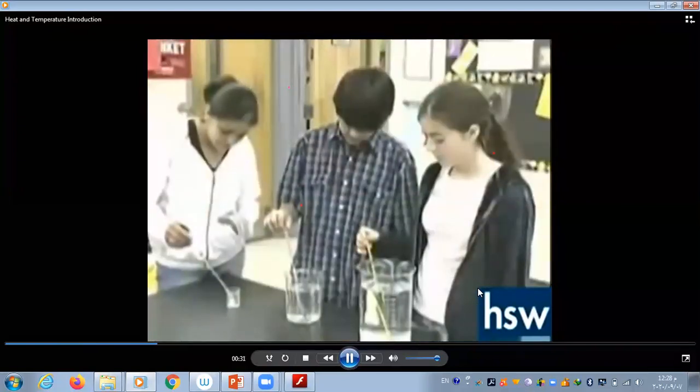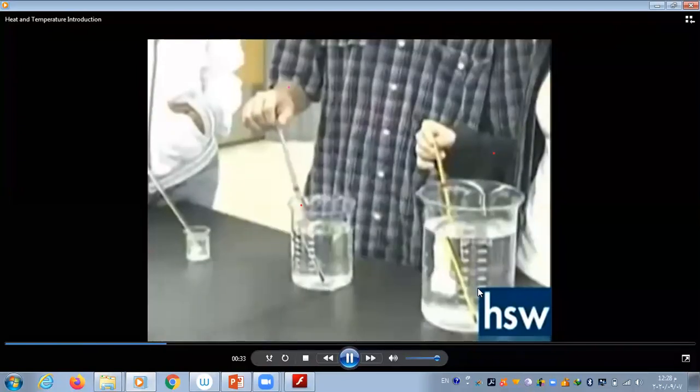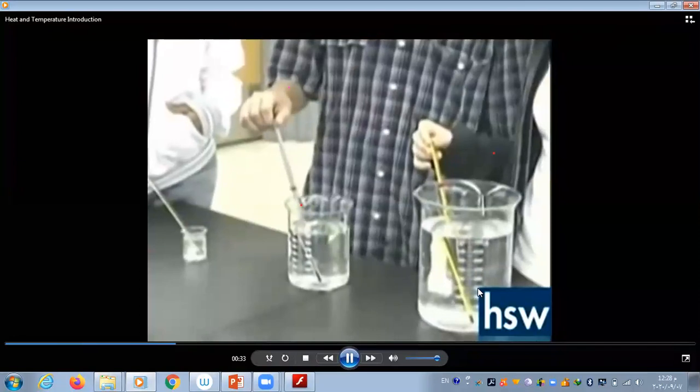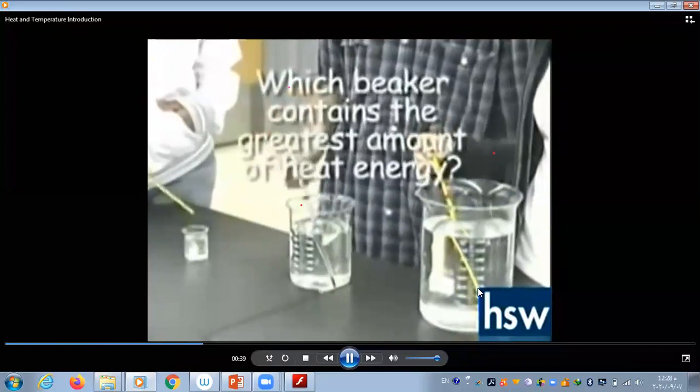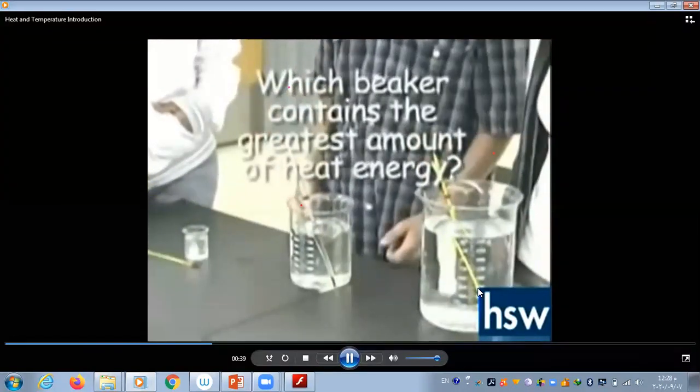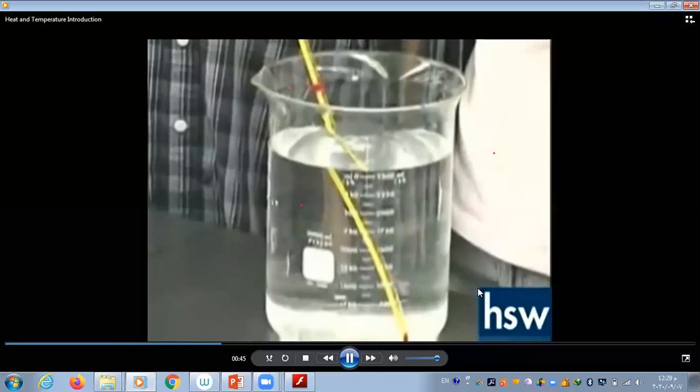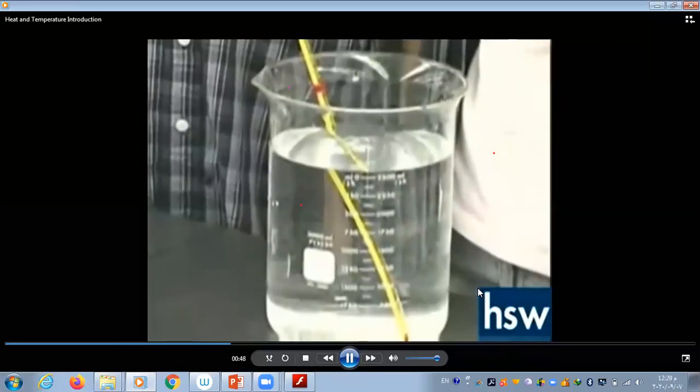Think about this situation. Here are 3 beakers with different amounts of water in each. The temperature is exactly the same in each beaker. The question for you is, which beaker contains the greatest amount of heat energy? Well, the largest beaker contains the greatest amount of heat energy.